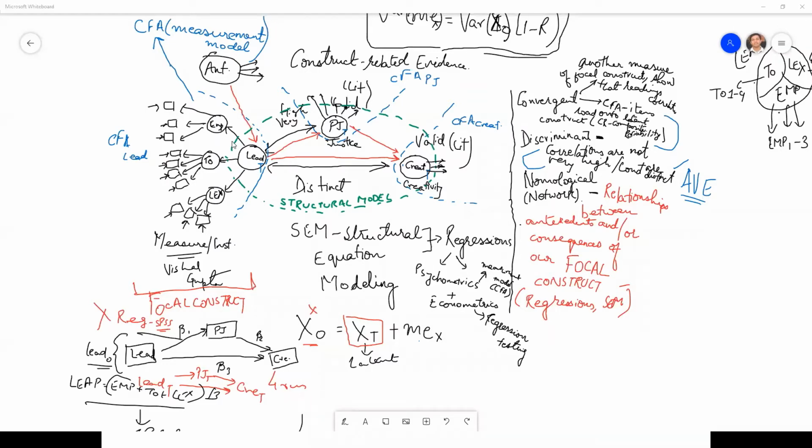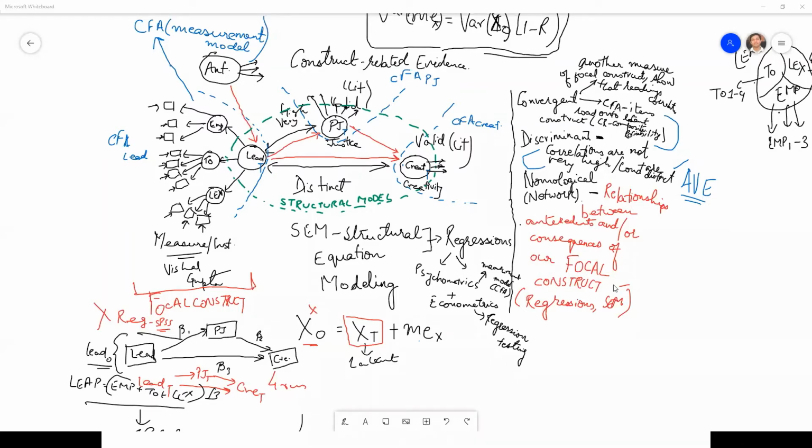Okay, so I think what you are saying is you want to test directly EMP to PJ, EMP to creativity. Yes, that you can do. You can decide not to have this second order latent factor and directly regress PJ on EMP. You can directly regress PJ on TO. So you can decide whether you want to keep these three as your independent variables or have a second order latent factor, right?